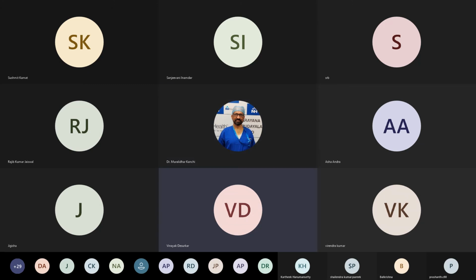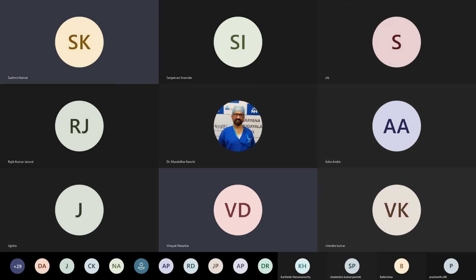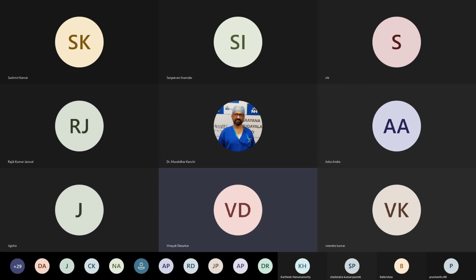And the same is true for 2D, that black things, you know that blood is black. So black things in the heart should appear black if you have set the gain correctly. If you see white thing in the heart, in the normal heart, that means the gain is too high. And the rest of the things Sushmit has made absolutely clear, that the light adjustments and other things also make a lot of difference.